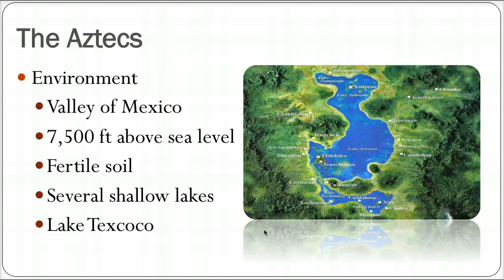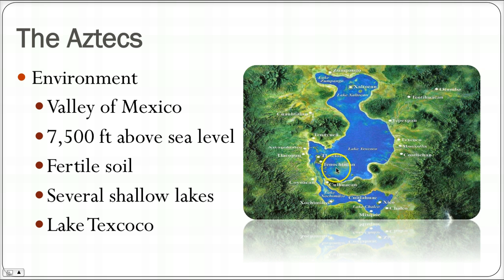So let's talk about their environment. They are in the Valley of Mexico. The Valley of Mexico is 7,500 feet above sea level, and there's a lot of fertile soil there, so there's the opportunity for farming. But what really makes this interesting is there are 5 interconnected shallow lakes right here. Lake Texcoco, being the biggest one right in the middle, is where most of this is going to be found.